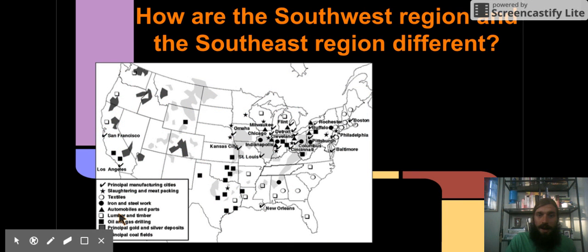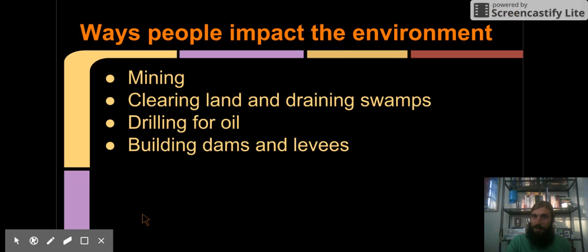I also have a resource map that's going to show me some differences. I have this gray, which means gold and silver deposits in the West. And in the East, it looks like lumber and timber. So I must have many forests. This is going to become important when we talk more about how people use the land.